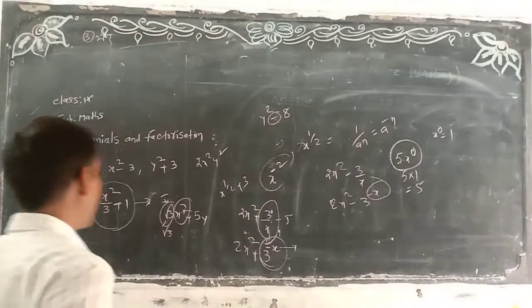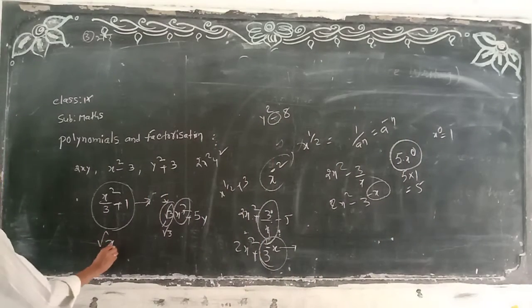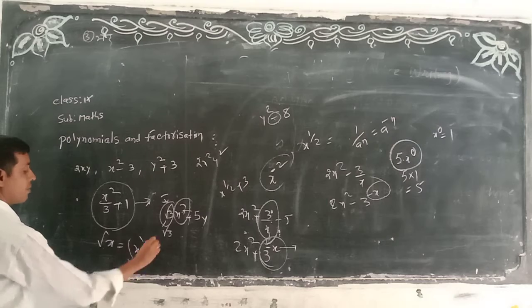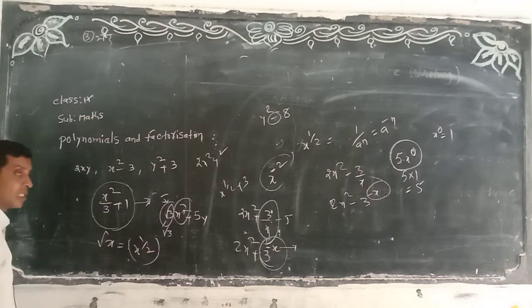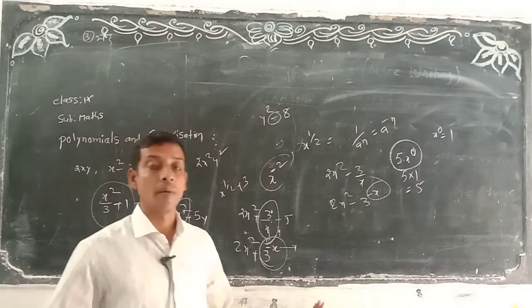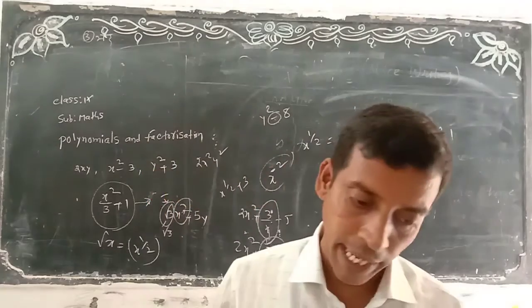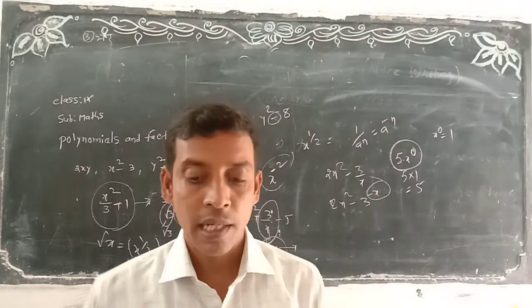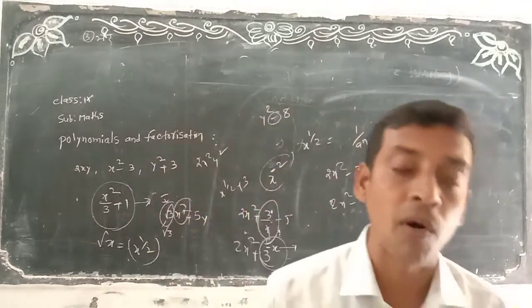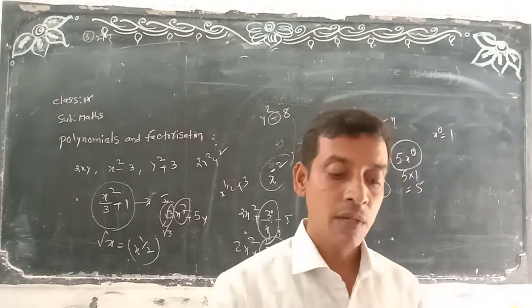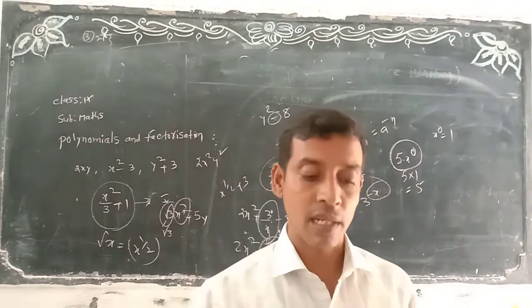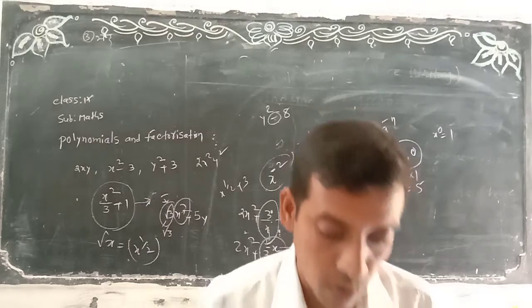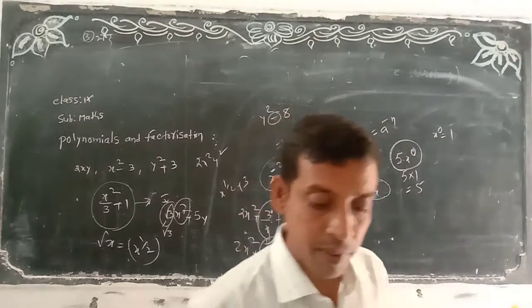Seventh, root x. Root x we can write what here? X power 1 by 2. This is not called as a polynomial. Okay now. Eighth is called as a polynomial. This is the introduction of the polynomial, and which are called as a polynomial, which are not called as a polynomial. Think and discuss. Okay na? One check out, Babu. Everybody check out.